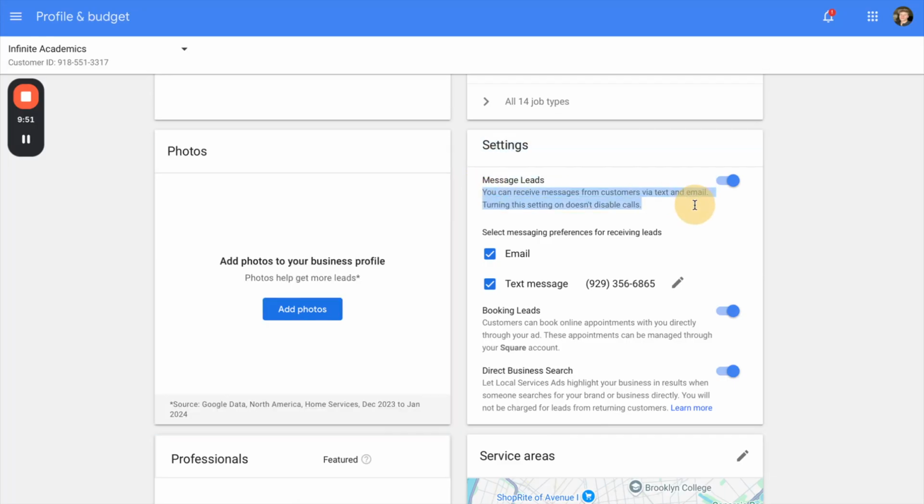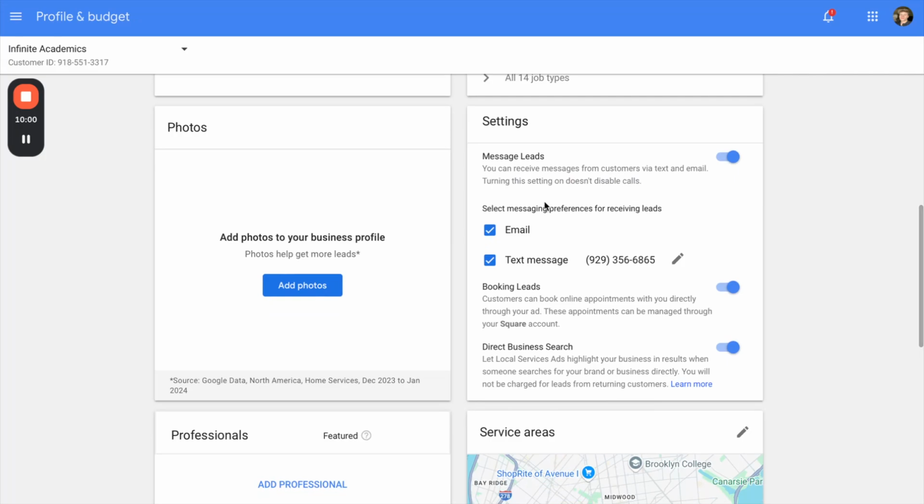Again, these are also going to be texts and emails, it says right here. So if you have someone available to take those texts, emails, and messages, keep it on. Do you want to get email leads? Do you want to get text message leads? What other kind of leads do you want? If you have a third-party booking service like Square, you can actually sync that to your local service ads account and let people book directly from here. We've already synced his Square account, so that's something we're doing.